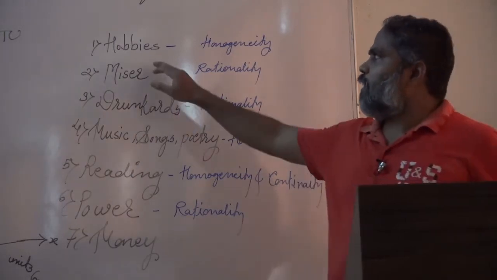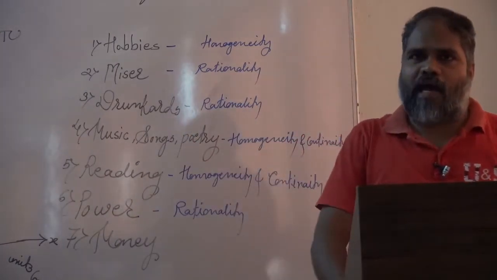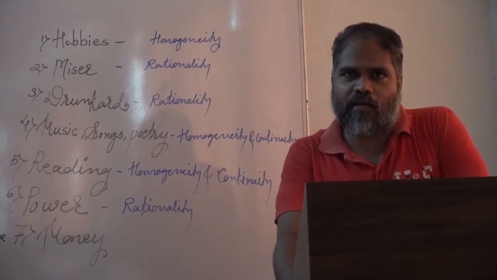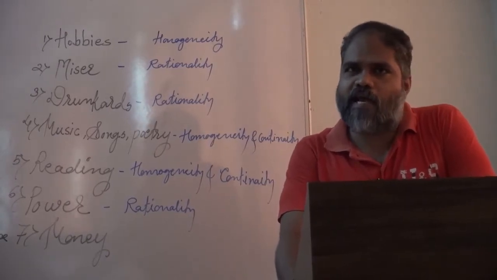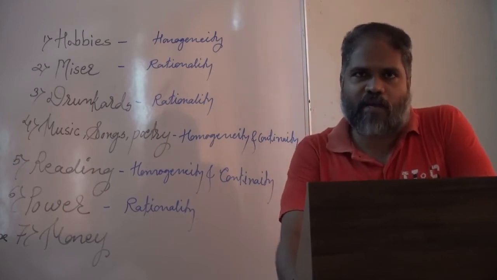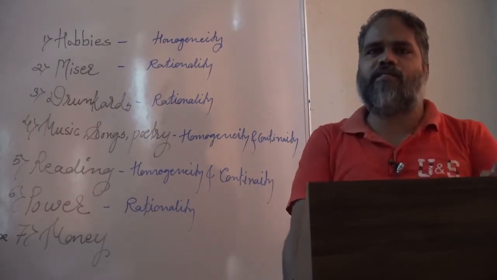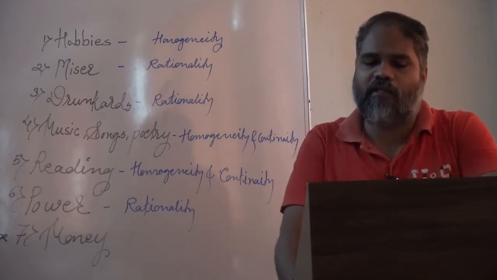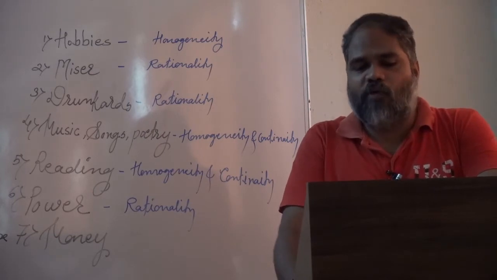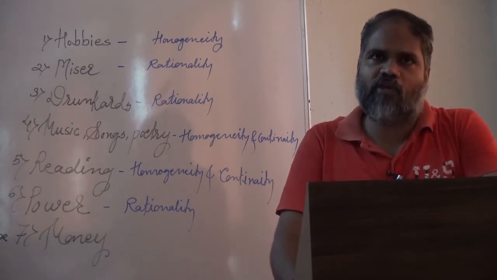But in the case of hobbies such as stamp collection, painting, or coin collection, marginal utility increases with each extra additional coin, stamp or painting. Every additional unit gives more and more satisfaction to the consumer, so the law of DMU does not work.